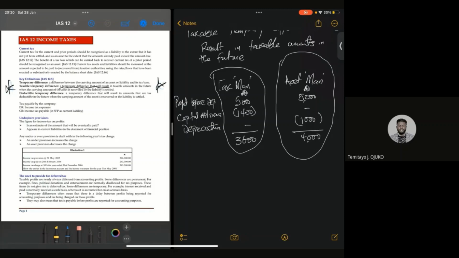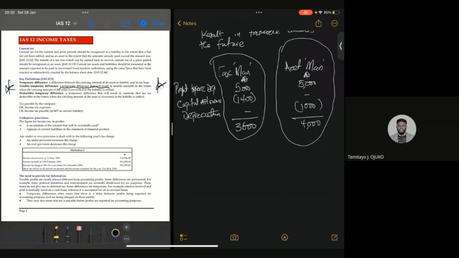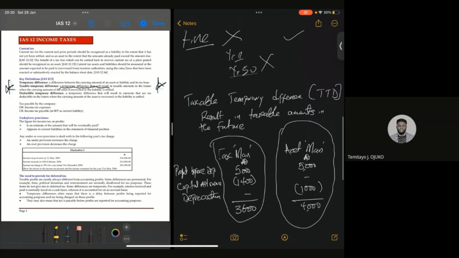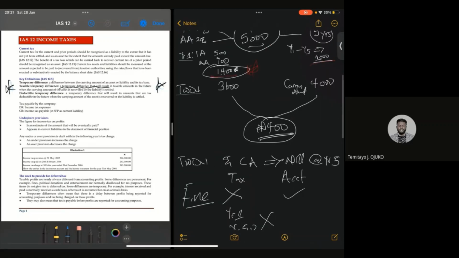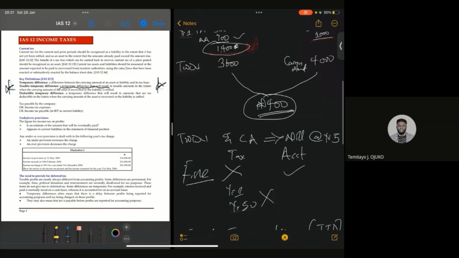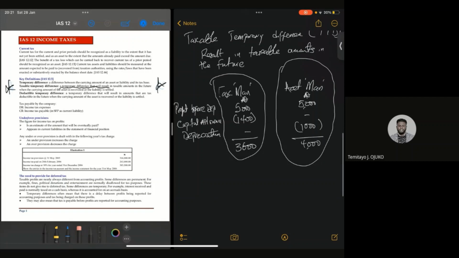Now, but in the future, because your accelerated capital allowance would have reduced over time, it means that by then, let's say in the next year, your annual allowance will now be 900, like we have here. Let's still use this 5,000 as an example. It will now be 5,000 minus 900. Automatically, you are going to be having higher taxable difference.